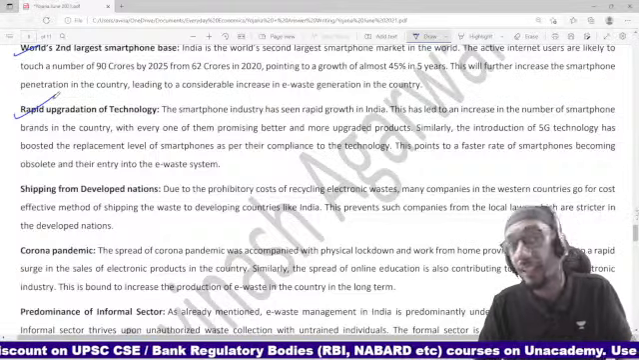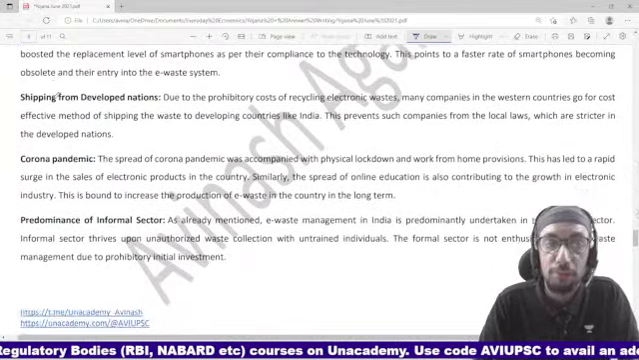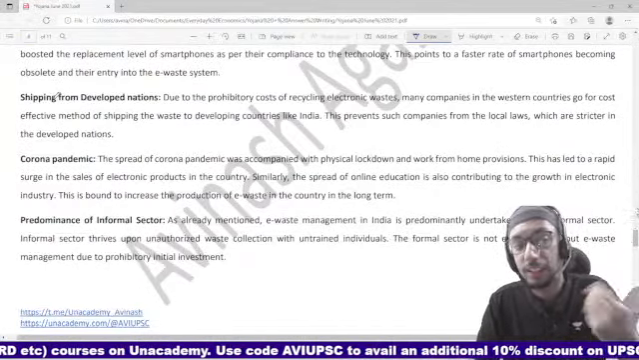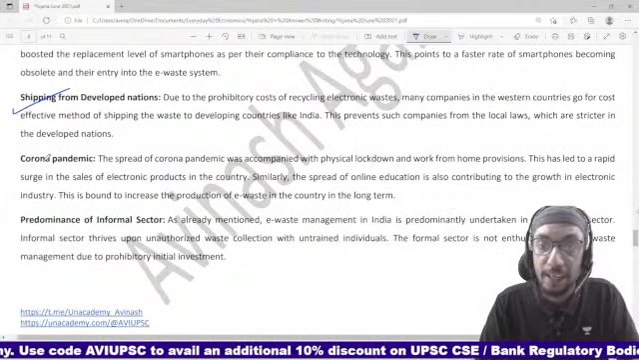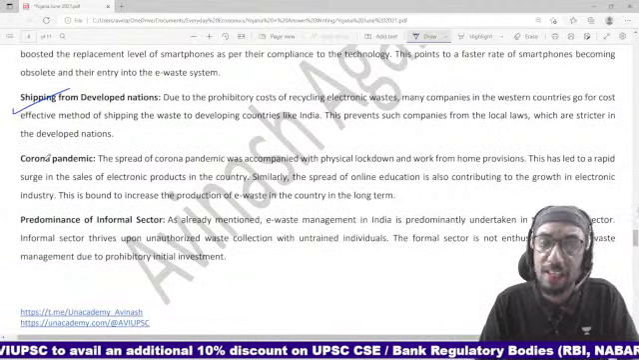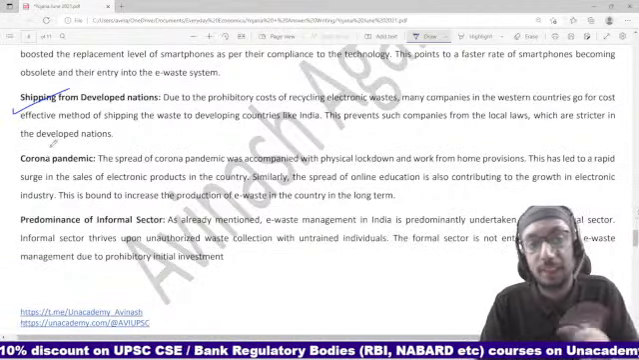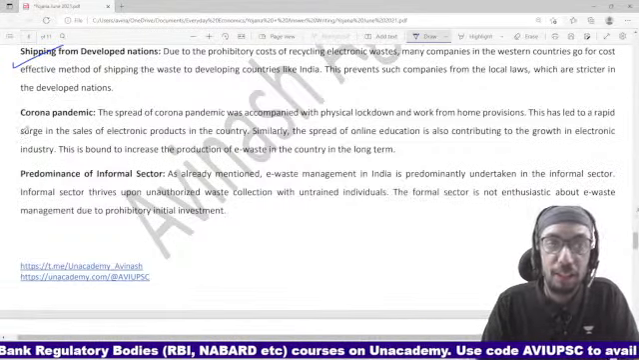So I get this feeling that my phone is outdated, so I need to probably upgrade myself. I need to change myself, right? 3G becomes 4G, 4G becomes 5G, 5G becomes 6G, right? Shipping from developed nations, right? So a lot of waste gets shipped from developed nations into developing countries. So as a result, more e-waste gets piled up in developing countries.